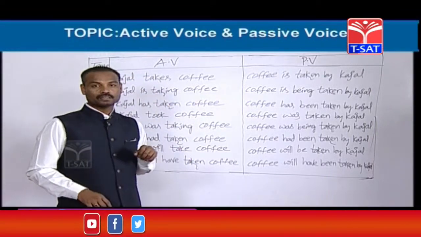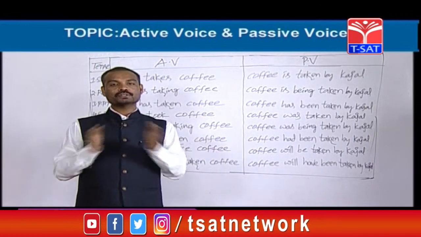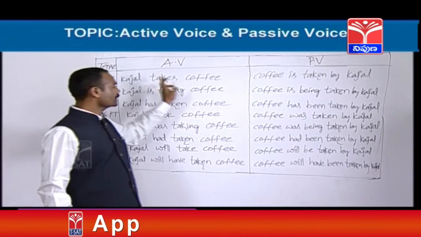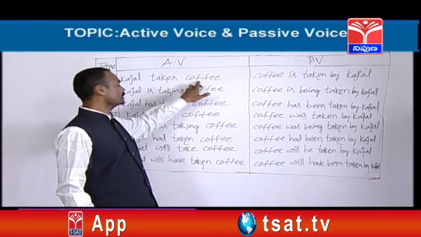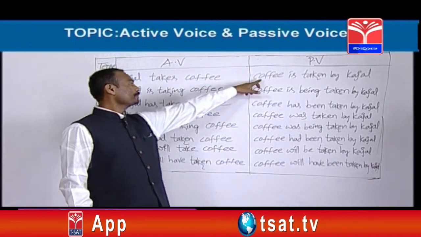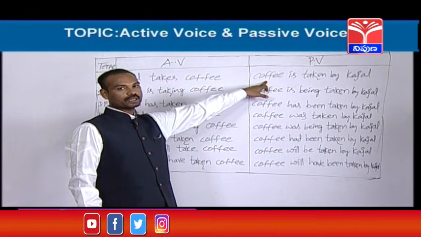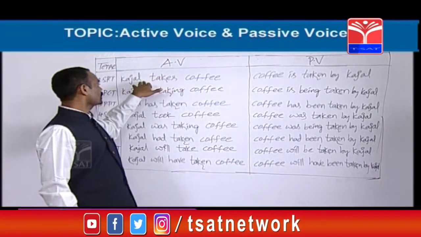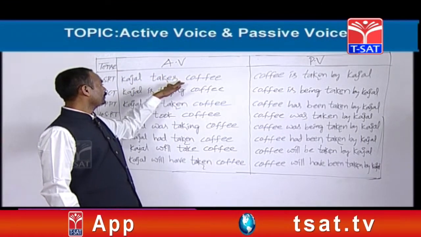Subject plus V1. Okay, means it is simple present tense. In simple present tense, we should always use the first form of the verb. So it has been given from simple present tense. That's fine. So Kajal takes coffee. This is subject, this is verb, this is object. So passive voice, you know that the passive voice should be started with object. Next, we need one helping verb. So what I told you, sometimes helping verbs are given in the active voice. In this sentence, there is no helping verb.